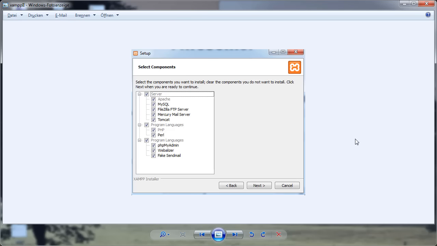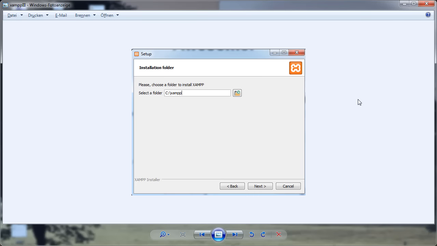And then it's next. Right here, what we don't need is Tomcat. We don't need Webalizer either. And the rest is okay, I would say, for now. But Tomcat and Webalizer, we can remove the tick, at least for this course. We won't be making use of them.